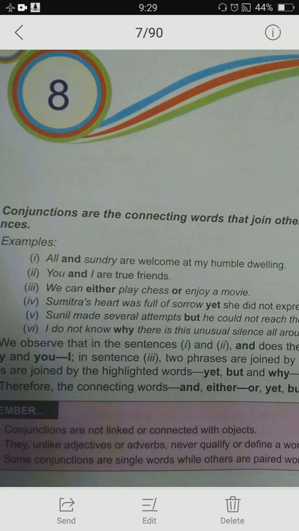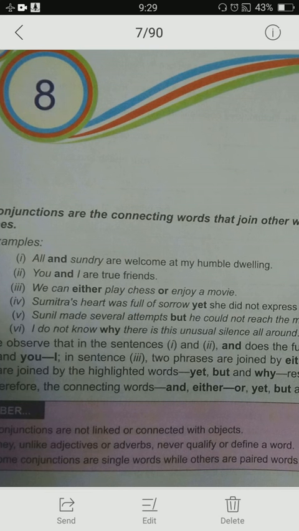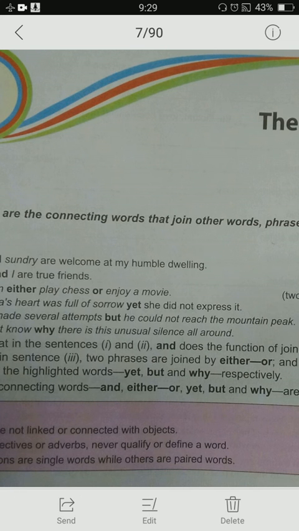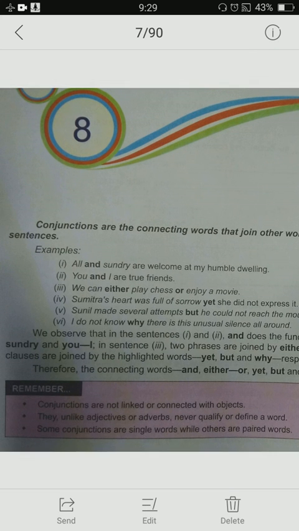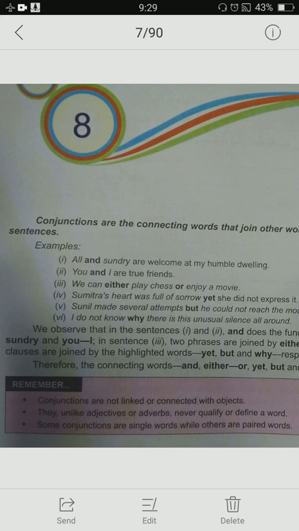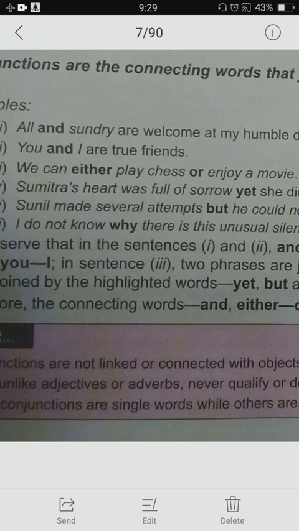These are connecting two different words, like you and I, different clauses, like in the fourth and fifth sentence, or phrases, like the third sentence, we can either play or enjoy a movie. So simply these are joining two parts. Those parts can be two words, two phrases or clauses. So these are conjunctions. Okay, and a few points to remember.